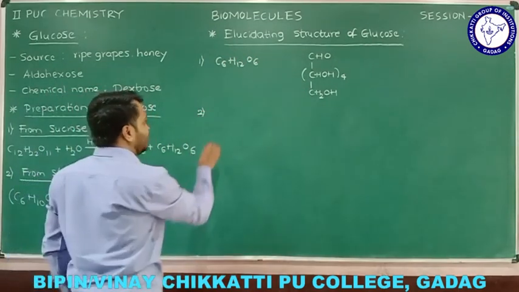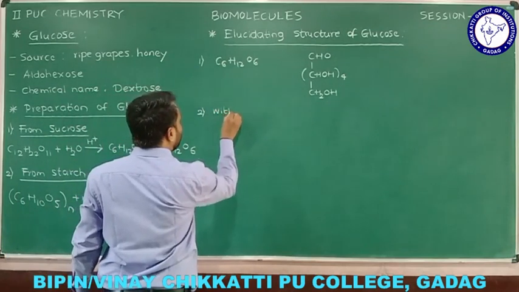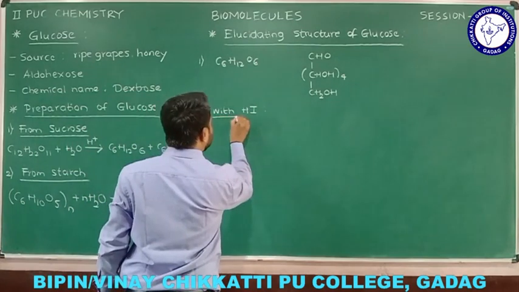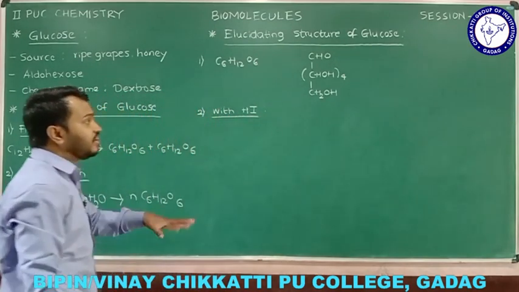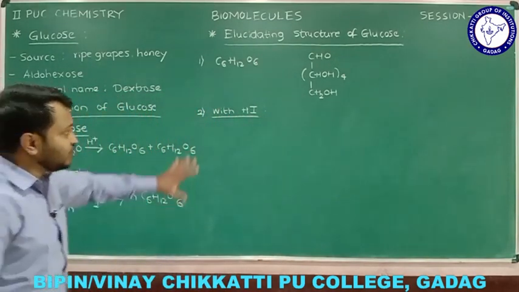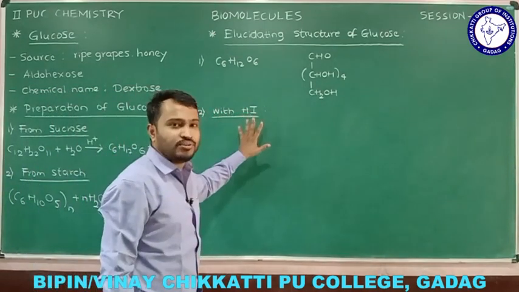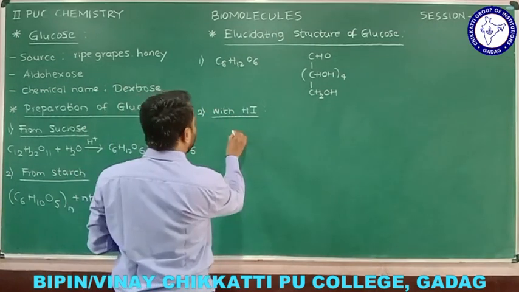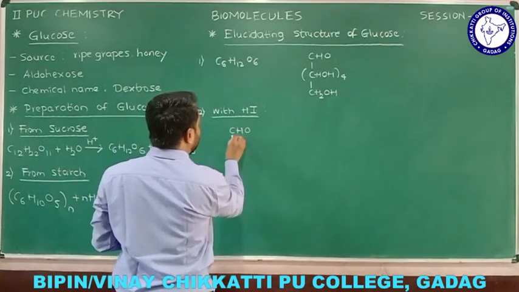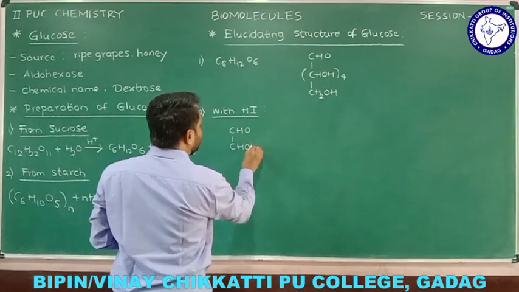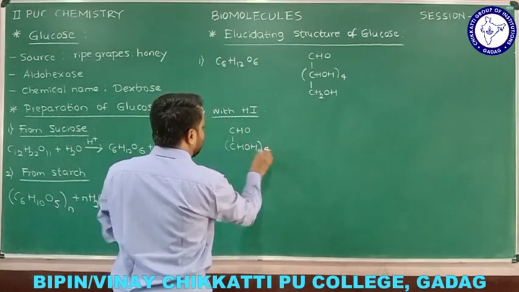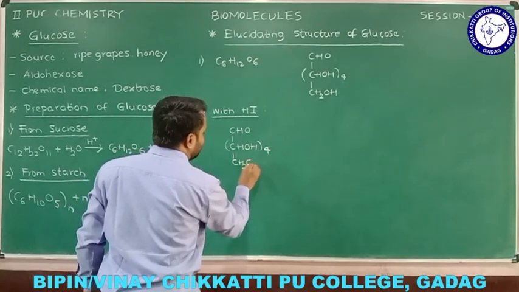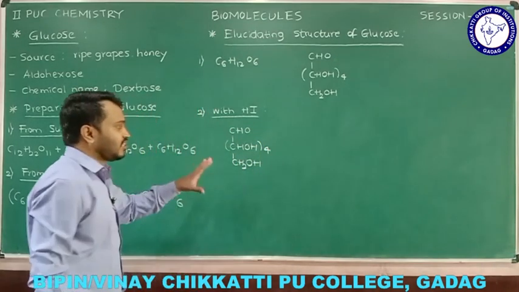Now second one we will see how does the glucose react with the hydrogen iodide and what is the conclusion drawn from it. I am going to explain here. Okay, so with HI, hydrogen iodide. So now let me write the reaction and later we'll see what is the conclusion drawn from it. So glucose structure I am going to draw CHO, CHOH 4 times. CHOH, the same group is going to repeat. Okay, and in the below we have CH2OH, and that is the structure of glucose.